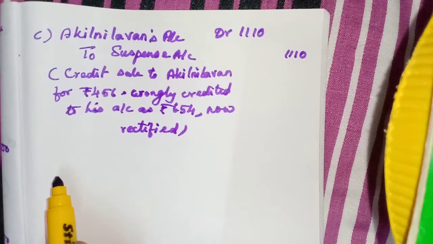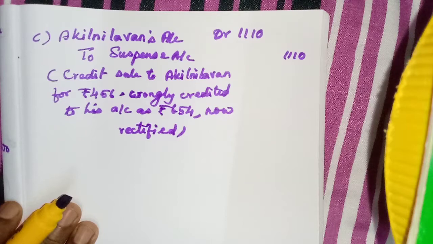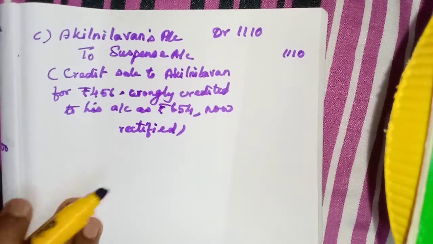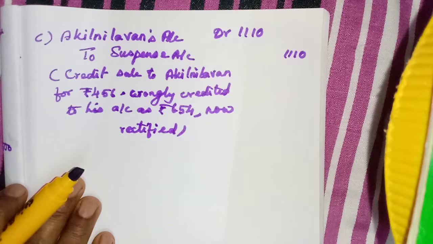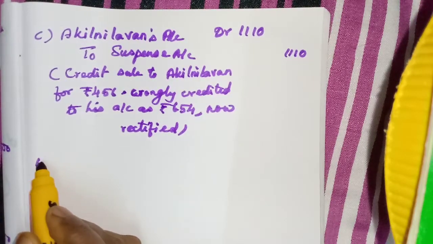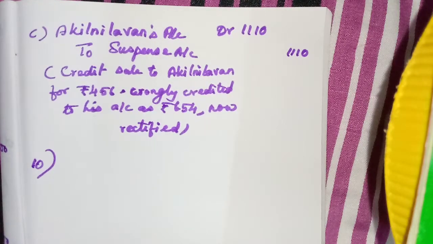The following errors were located after the preparation of trial balance. That is what you have to read. When you read the question, if it is before the preparation of trial balance, then we do not write the suspense account. If it is after the preparation of trial balance, one-sided error, we should use suspense account. Pass journal entries to rectify them. Assume that there exists a suspense account.